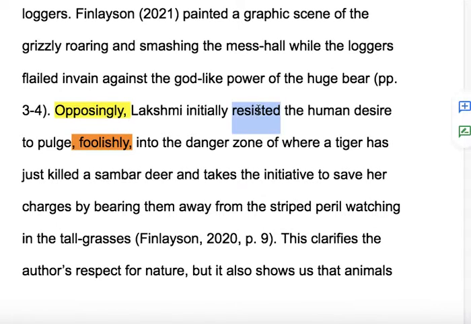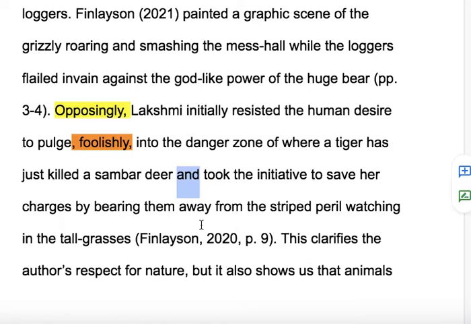Now our signal verb's in the past tense. There's the first verb, resisted the human desire to plunge foolishly into the danger zone of where the tiger has just killed a sambar deer. And now we need to put this verb into the past tense as well. So took the initiative to save her charges by bearing them away from the striped peril watching in the tall grasses. So we notice that the complements coming after our main verb are quite long, but still, this is actually just a simple sentence. It's got one main subject noun that is doing two different verbs, and the two verbs are joined by the FANBOYS element and here, a coordinating conjunction.